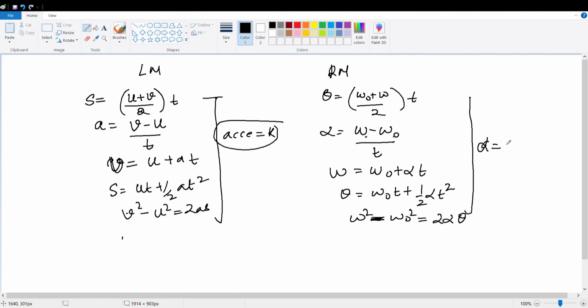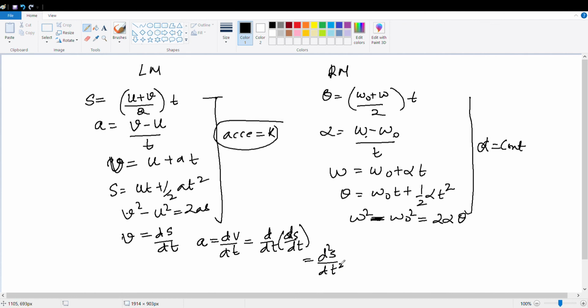If you have a variable acceleration, if your acceleration is not constant, then v will become ds by dt, and a will be dv by dt, which is d by dt of ds by dt, which is d square s by dt square, which is equal to v dv by ds.